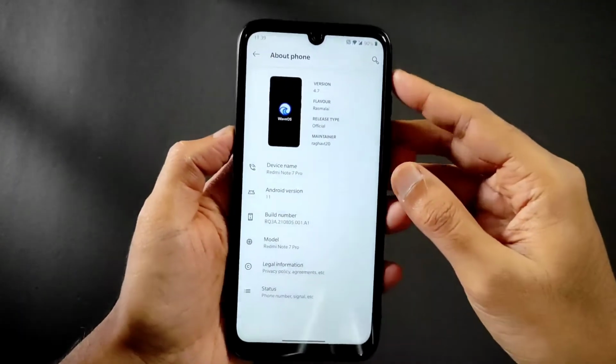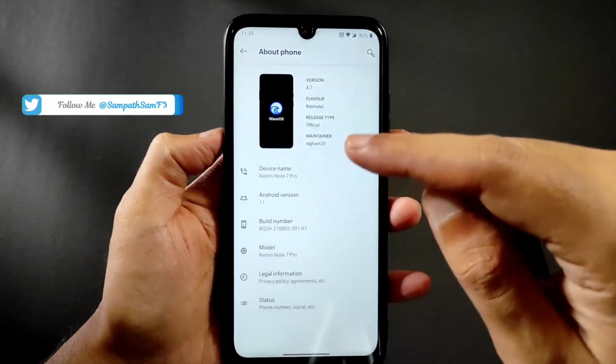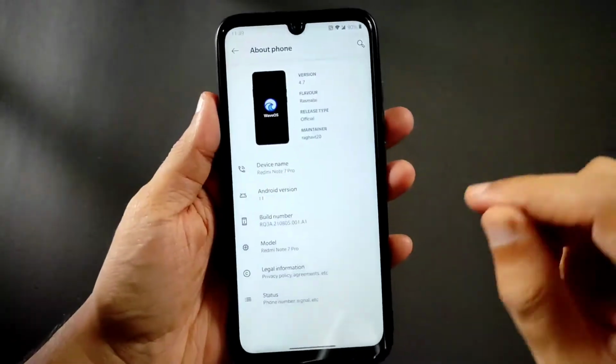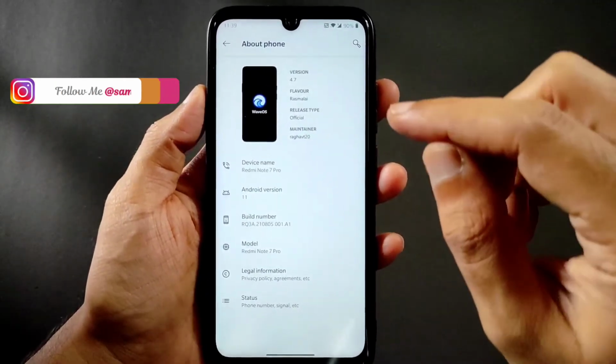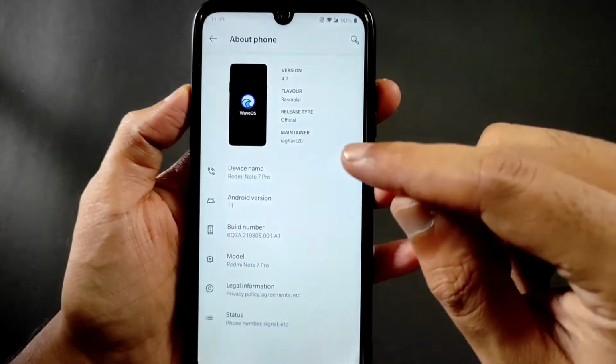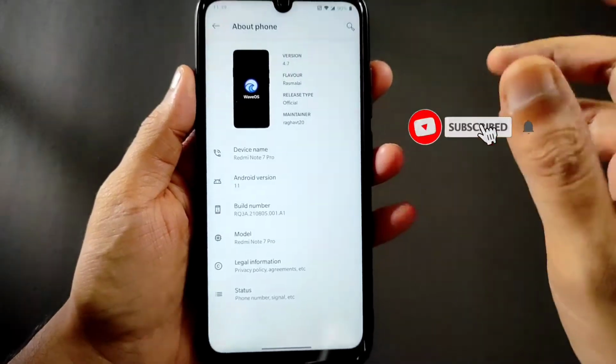This is Sampath. You're watching Sampath SamFX YouTube channel, and this is the Wave OS 4.7 Rasmalai version based on Android 11 for Redmi Note 7 Pro. As you can see, this is the Redmi Note 7 Pro device. This is the Wave OS version 4.7 Rasmalai type, as I mentioned, and the maintainer name is given Raghavat20, and this is the latest build for this Redmi Note 7 Pro.